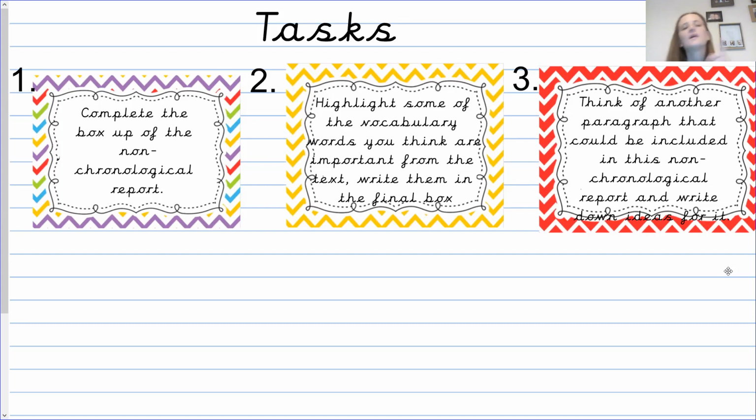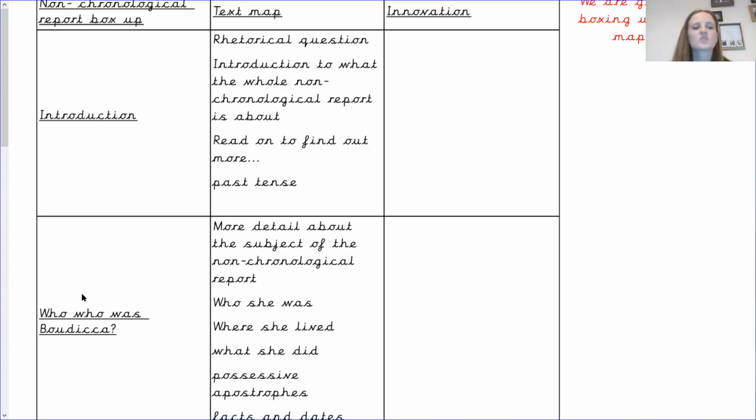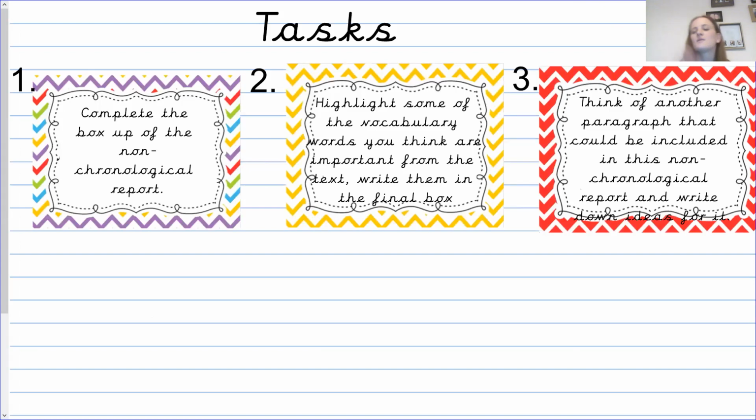The box up, obviously, you can draw your own, but if you struggle with drawing it, I'm also happy for you to write the title, or sorry, the subheading for it. So we could write, break down each one. So you could say introduction, and then you could write underneath it. Then you could say who was Boudicca. So you could write it like that and then write the information underneath it. So it can be laid out like that, but make sure that you have it so that you could refer back to it when we are innovating the text tomorrow.